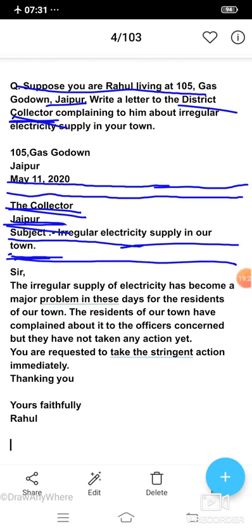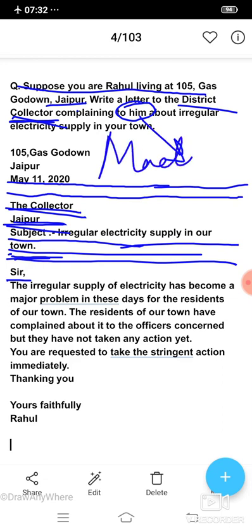After the subject, we leave one line blank and we write the salutation. Here we have to use Sir, because in the question we know that the person is a male, and for a male we use Sir.